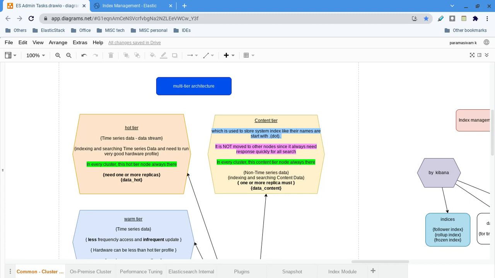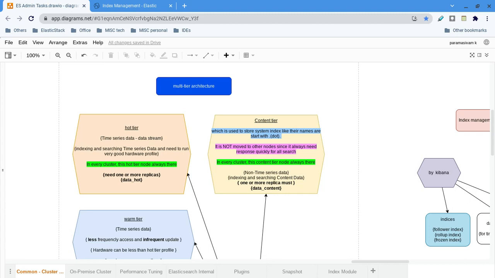how many nodes we are going to run, and we have to assign the node roles in the elasticsearch.yml file. That is what we call multi-tier architecture? No, multi-tier architecture is different. If you were working with a Java application or any other application, multi-tier architecture is different: front end, web, and back end, they call that multi-tier architecture. This is data tier architecture.